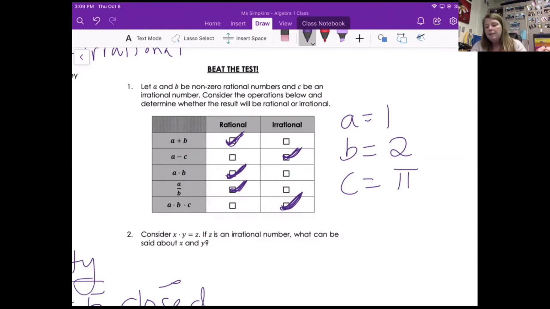There are actually 2 situations this could be true in. 1 is that both of them are irrational. 2 is that at least one of them is irrational. So at least one, if not both, have to be irrational for your answer to be irrational. Okay, great.